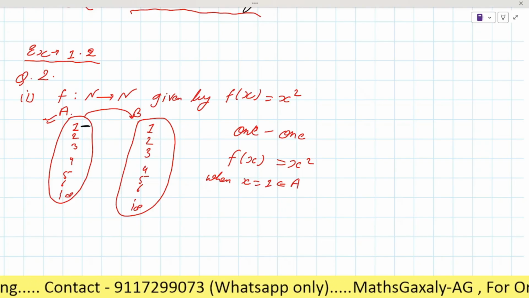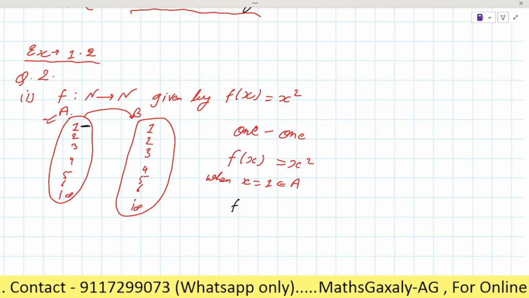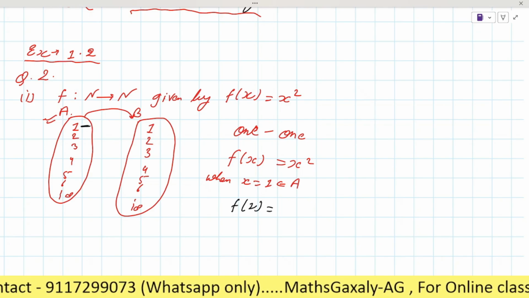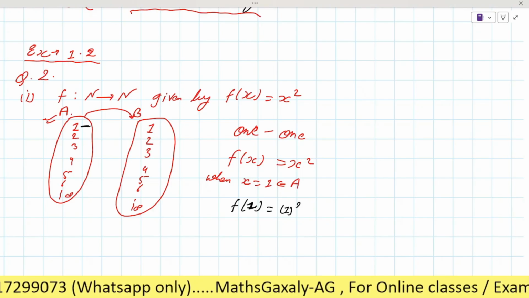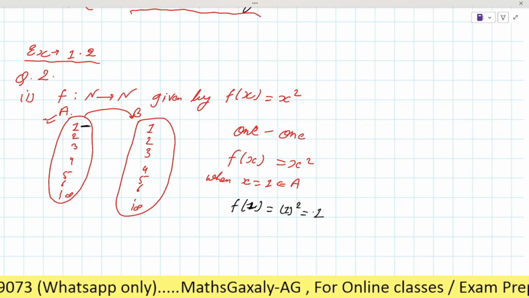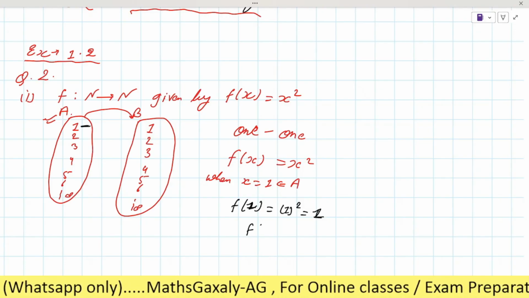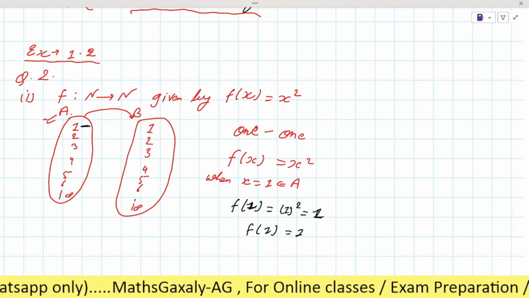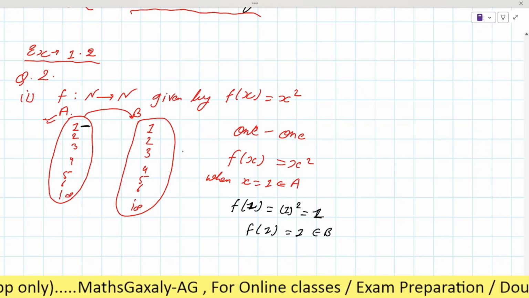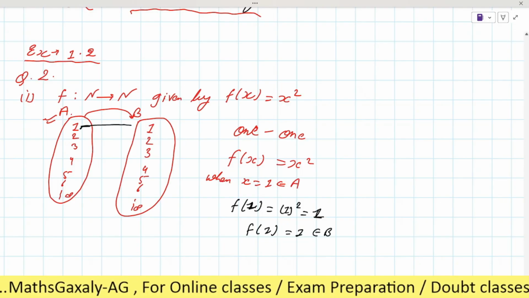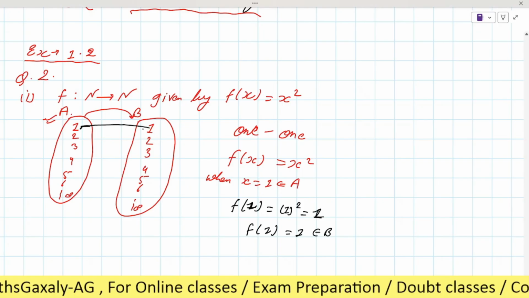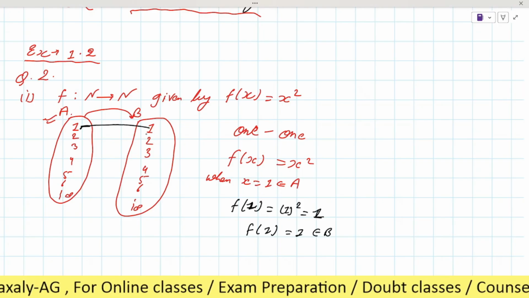See this one, है ना? So when you find f(1), it will be x square, means square of 1. It will be 1, right? So f(1) will be equal to 1, which also belongs to set B, as you can see here. Means the element of set A, which is 1, its image will be 1 of the set B.